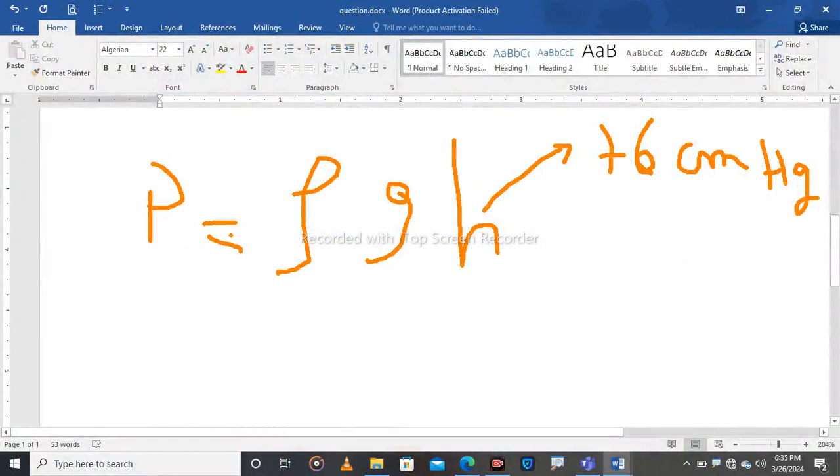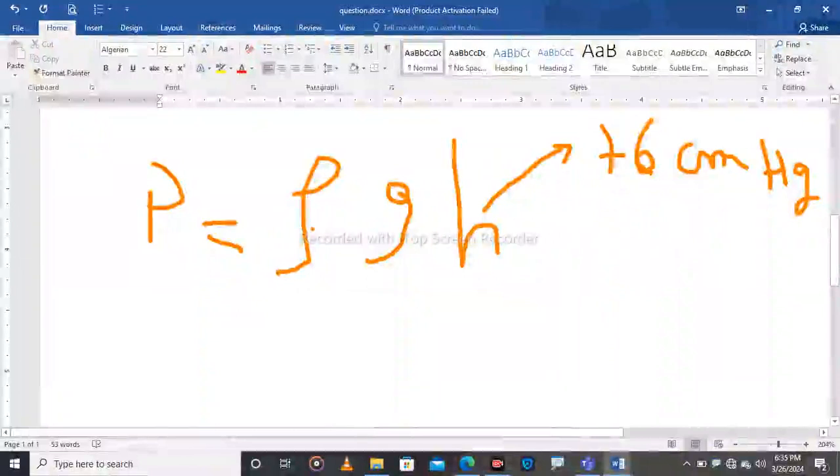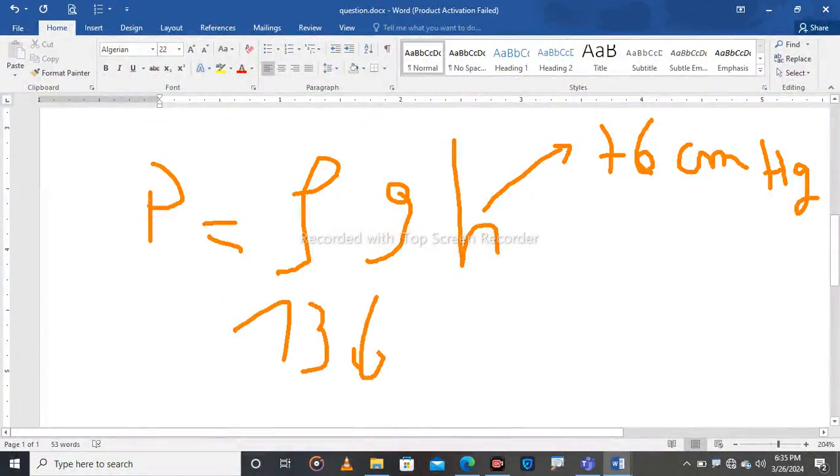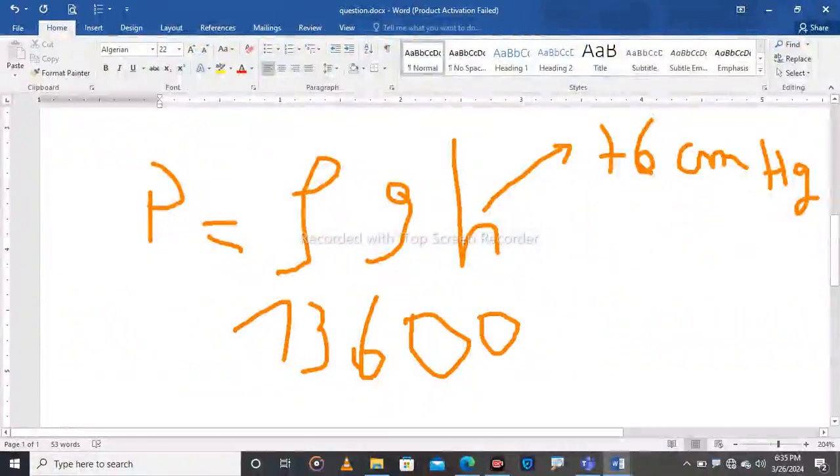I said that the pressure will be equal to the density of mercury, which is equal to 13600 kilograms per cubic meter. The gravity is equal to 9.81, and the height is equal to 76 centimeters. To convert this into Pascal, we have to change it into meters because the meter is the SI unit of length.